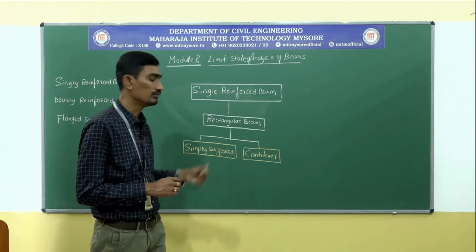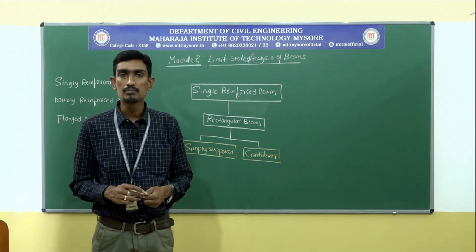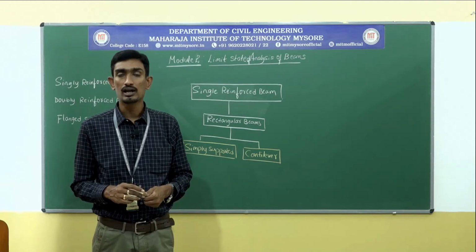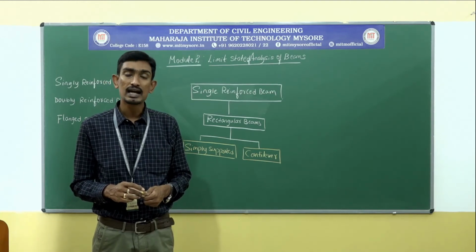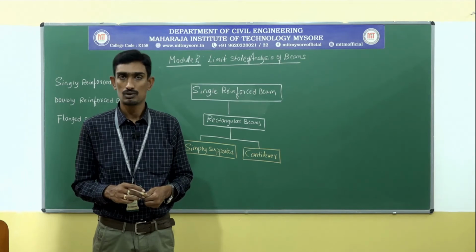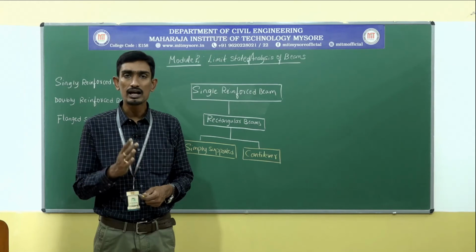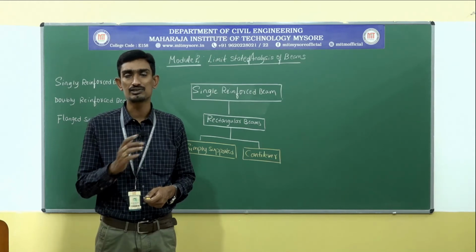Okay, what about cantilever? A cantilever type of beam is one in which one end is fixed and the other end is free. So this type is called a cantilever beam. With these basic things, now let us get into the analysis part.